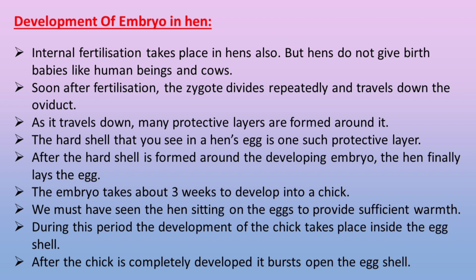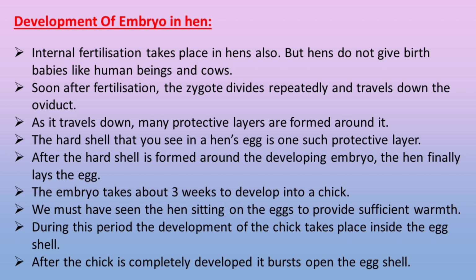Development of embryo in hen. Internal fertilization takes place in hens also, but hens do not give birth to babies like human beings and cows. Soon after fertilization, the zygote divides repeatedly and travels down the oviduct. As it travels down, many protective layers are formed around it. The hard shell that you see in a hen's egg is one such protective layer.